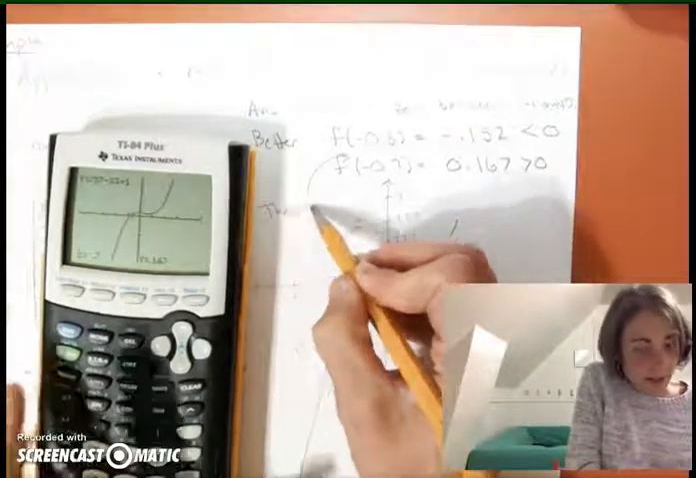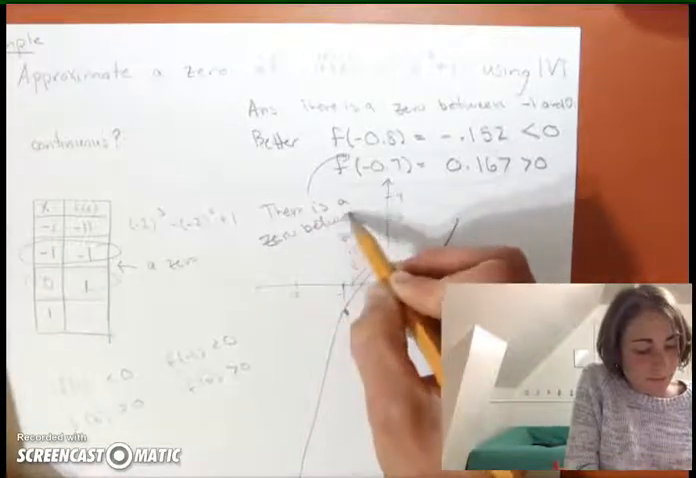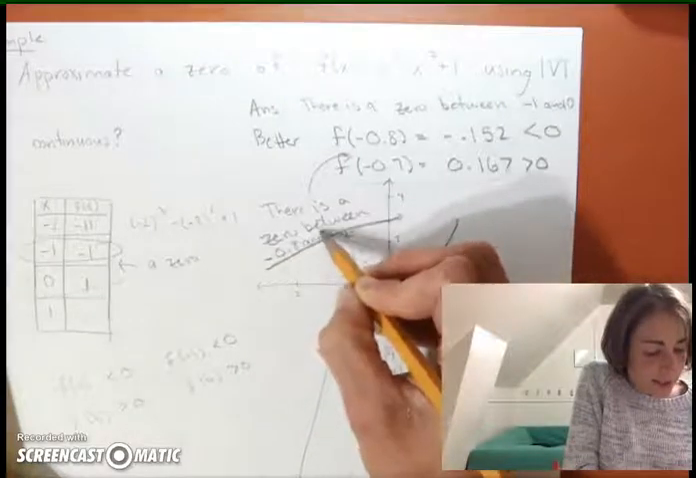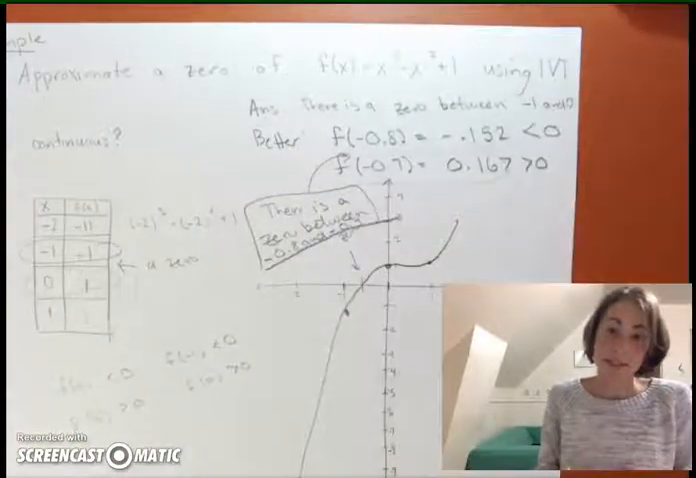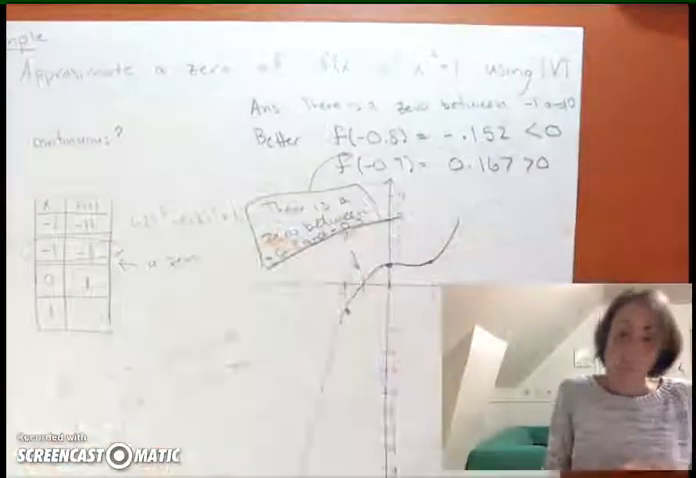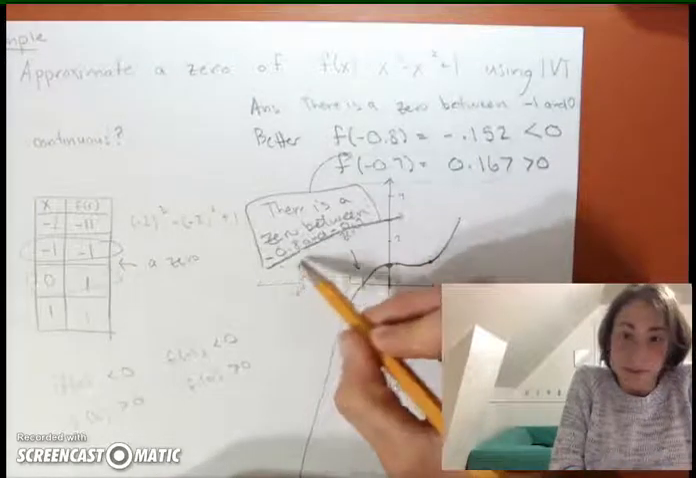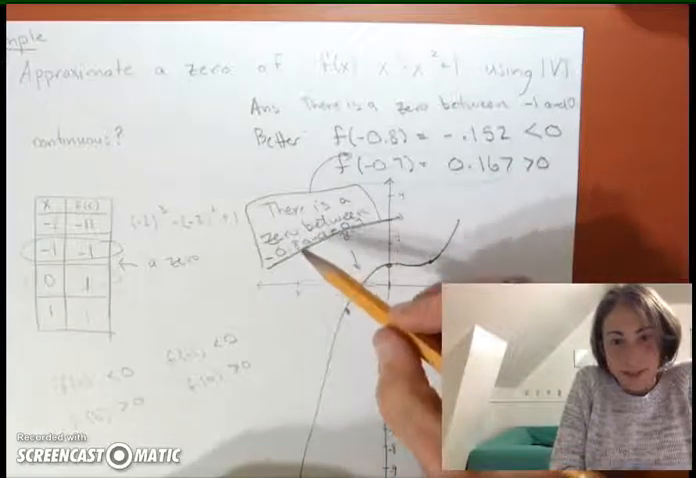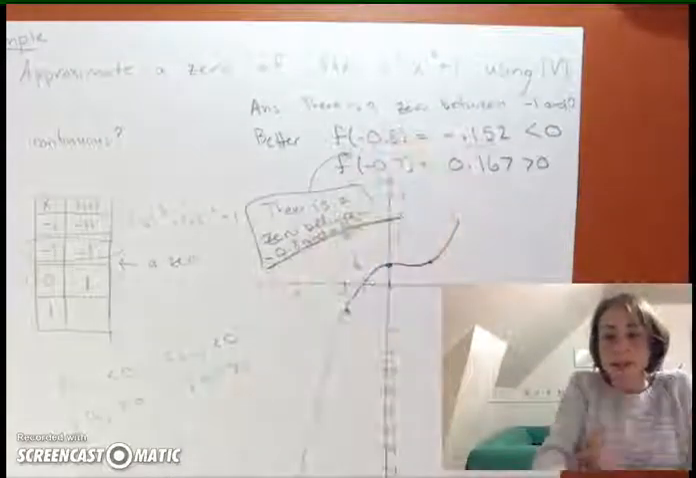So there is a 0 between negative 0.8 and negative 0.7. And that's a much better estimate. So you could keep refining this and getting better and better estimates by now looking at values for f of negative 0.79 and negative 0.71, and you could hone in on that 0 by looking at more and more values.